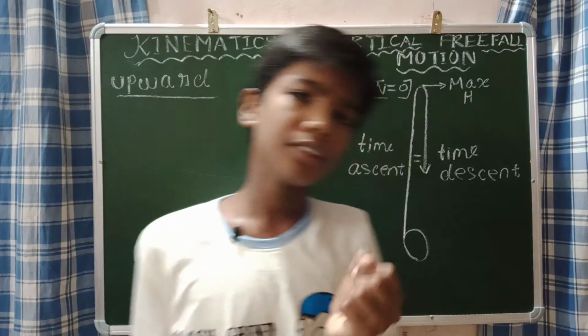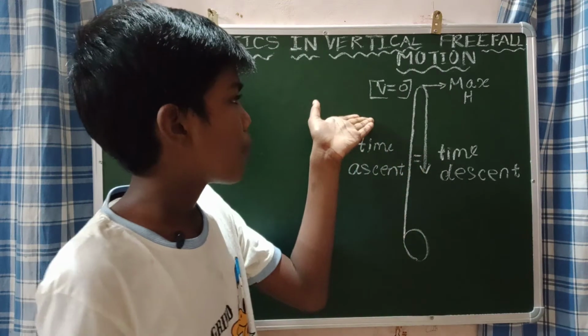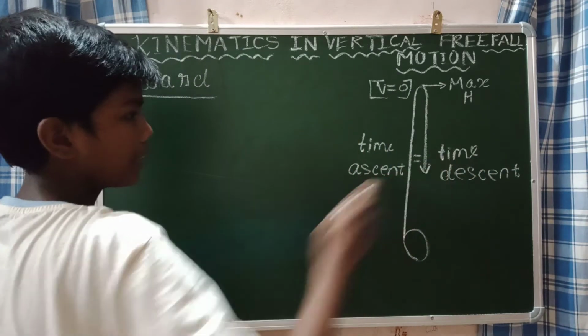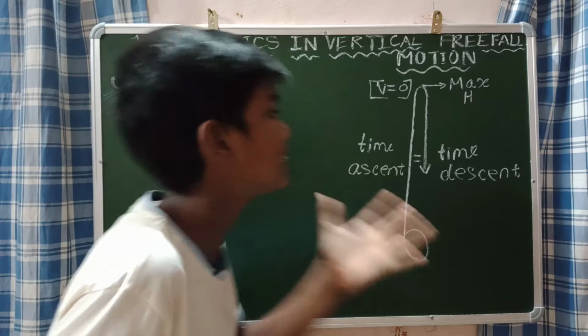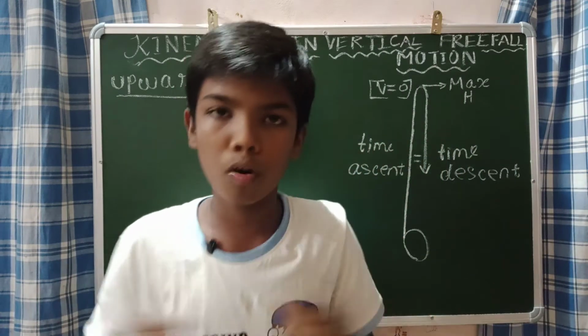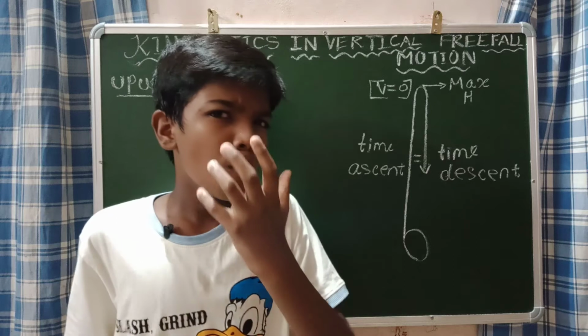What are the properties that we told? At the maximum height, the velocity of the particle will be 0. The time taken to ascent is equal to the time taken to descent. And acceleration is constant throughout the entire motion. Understand these properties.